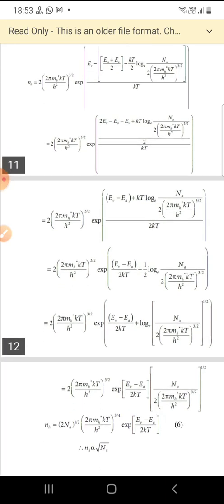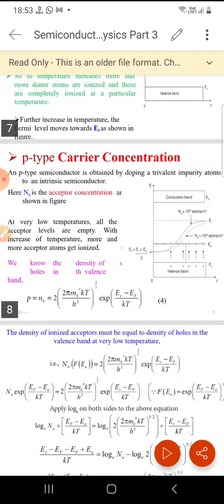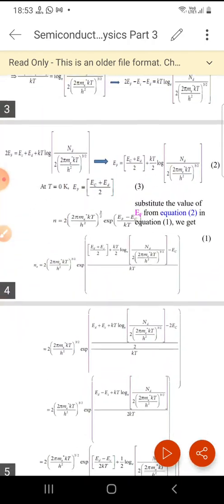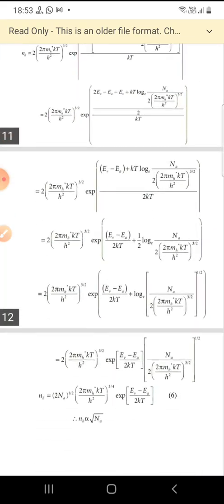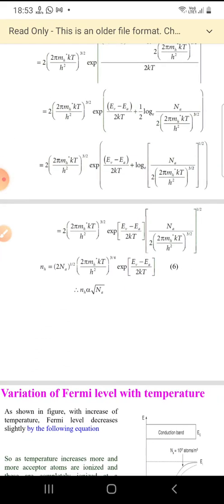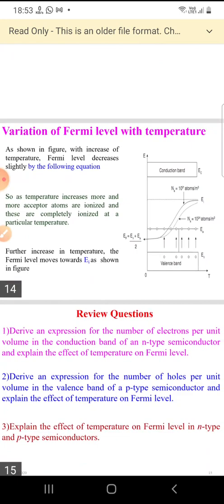Now, by solving this, similar to the n-type carrier concentration, we will get NH is equal to (2 Na) whole power 1 by 2 (2 pi mh star kT by h square) whole power 3 by 4 and exponential of (Ev minus Ea) by 2 kT, where NH is directly proportional to root of Na.